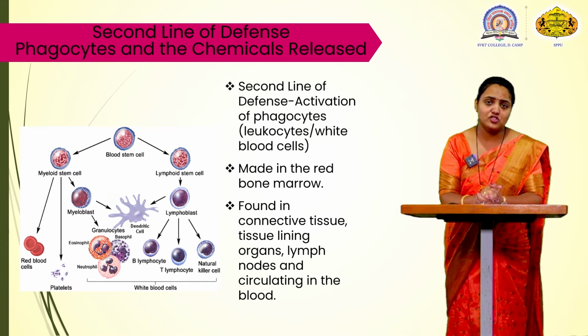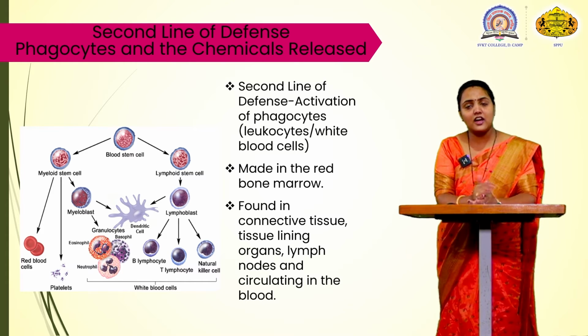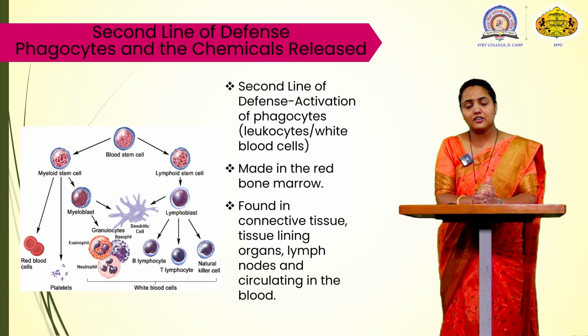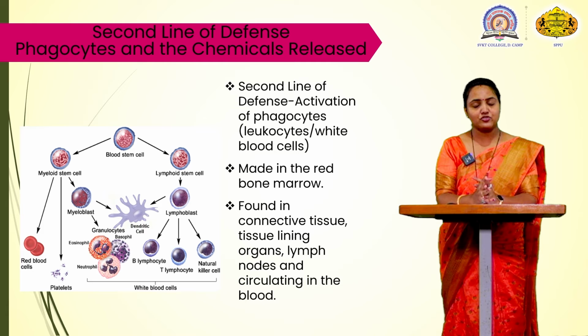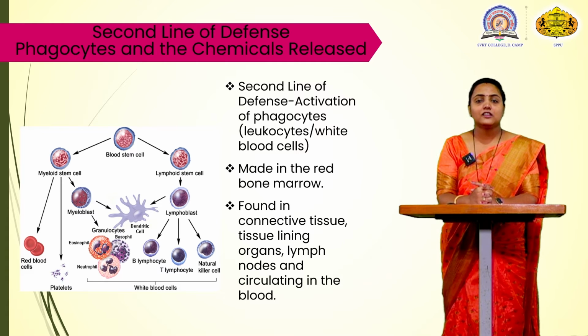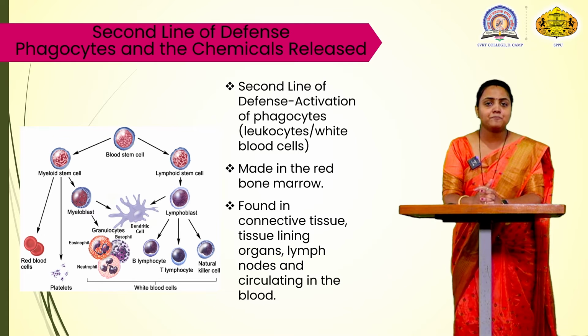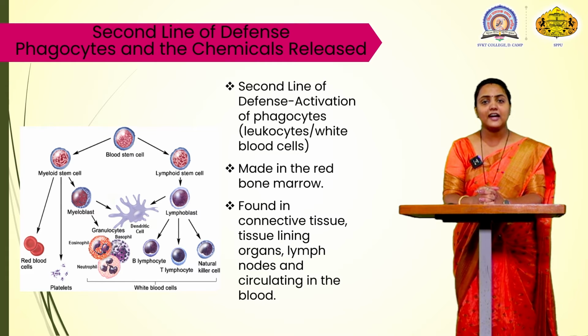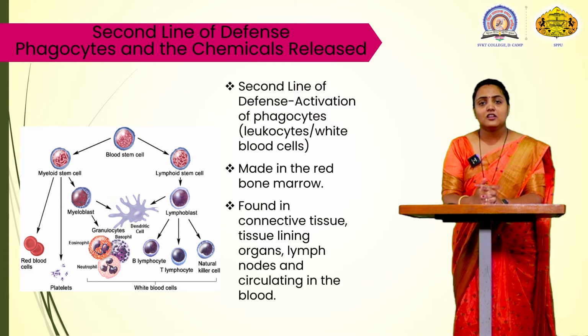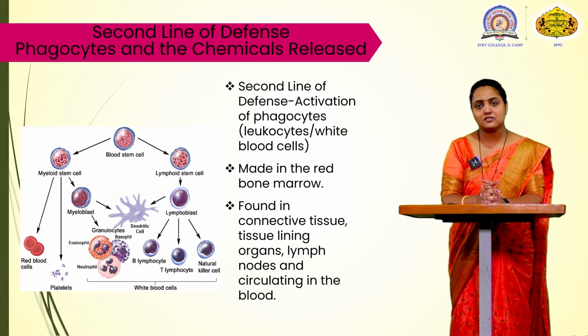The lymphocytes are involved in the adaptive type of immunity, in that the T cells and the B cells are activated. The natural killer cells are activated. The T cells provide cell-mediated immunity. The B cells produce the antibodies, and the natural killer cells are involved with the infected cells. The cells which are infected are killed by the natural killer cells.